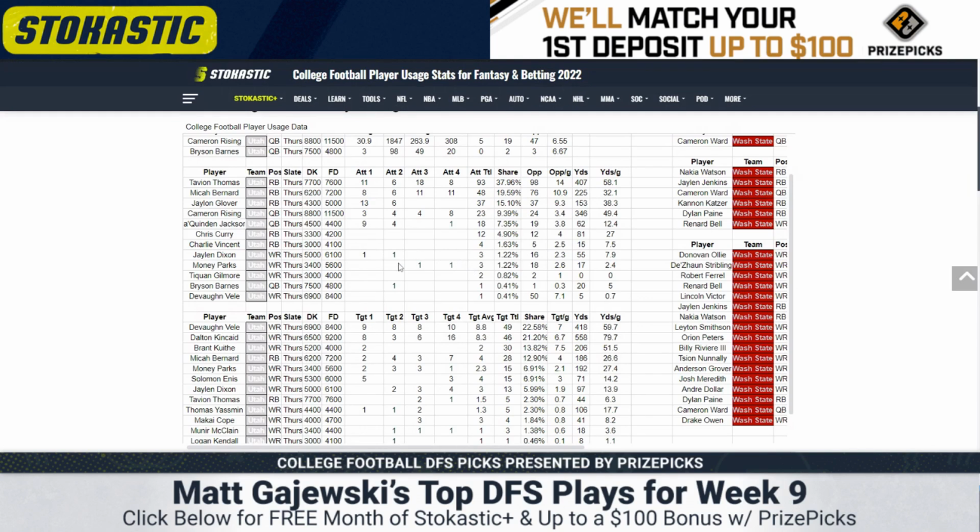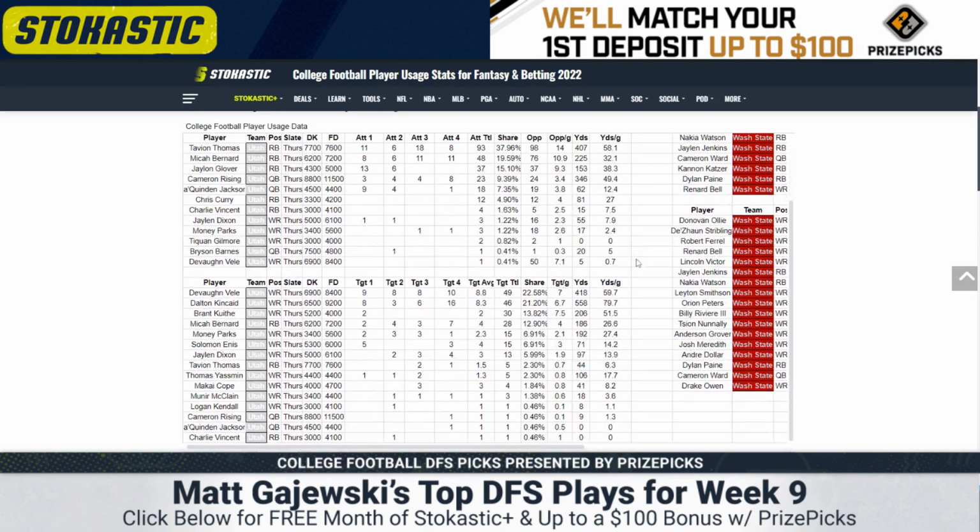And Bernard has the pass game role, which is solid too. I think you could play Bernard, but Tavion Thomas is going to be your GPP pivot that you're paying up for. A lot of touchdown upside with him if they're around the goal line. I think they use him still. Bernard's just a much smaller back than Tavion Thomas. In the receiving game, Utah obviously reeling from the loss of our good friend Brant Kuithe. So Dalton Kincaid has really taken over.